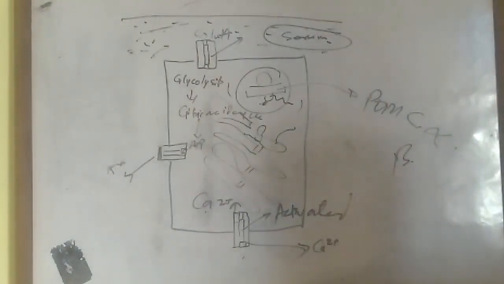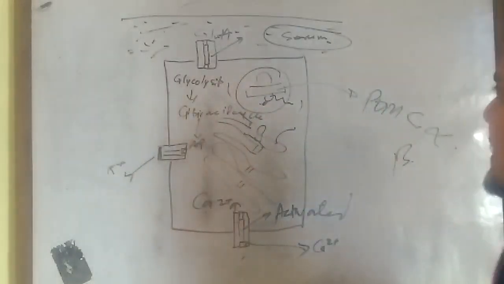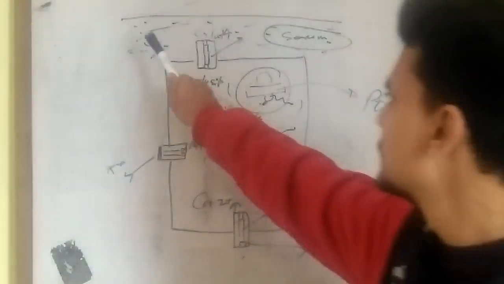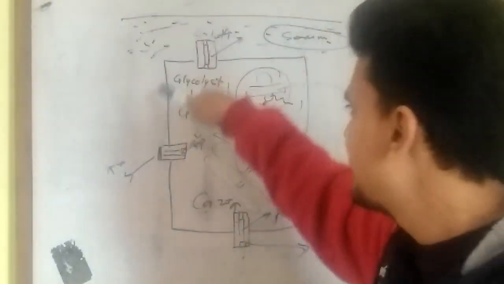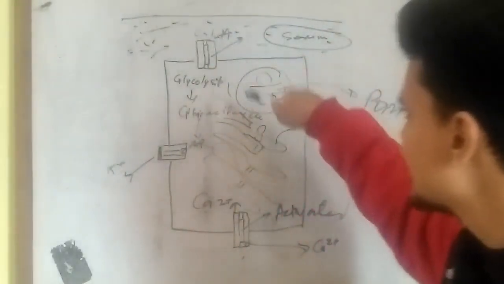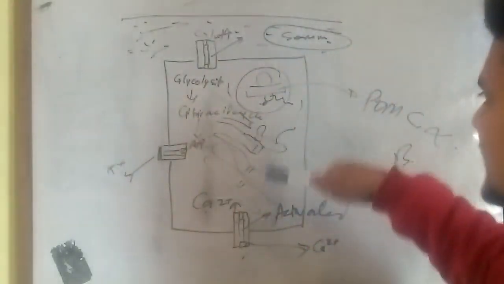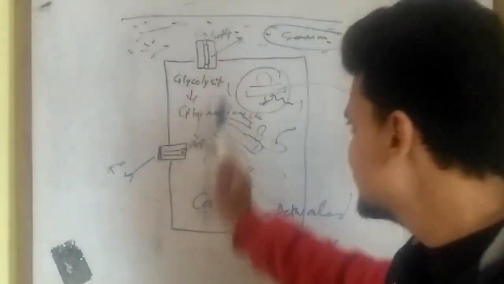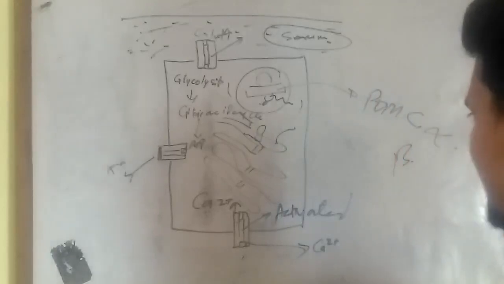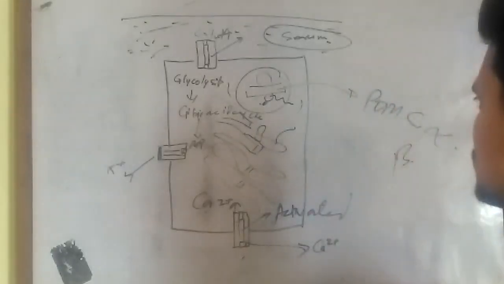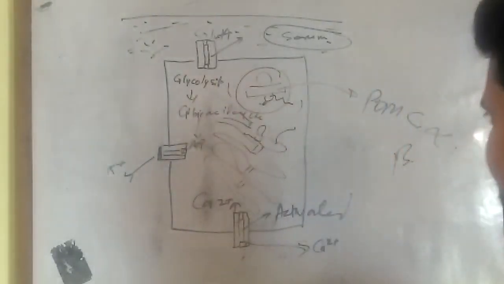Again, a quick recap: this glucose signal channel is induced by the glucose flux outside in the bloodstream that is carried to the pancreas. In the pancreas, glycolysis and the citric acid cycle induce the production of ATP. Once the ATP flux is increased inside the cell, the K plus channel shuts down, and the activated Ca2 plus channel induces an increased flux of Ca2 plus inside the cell, right?